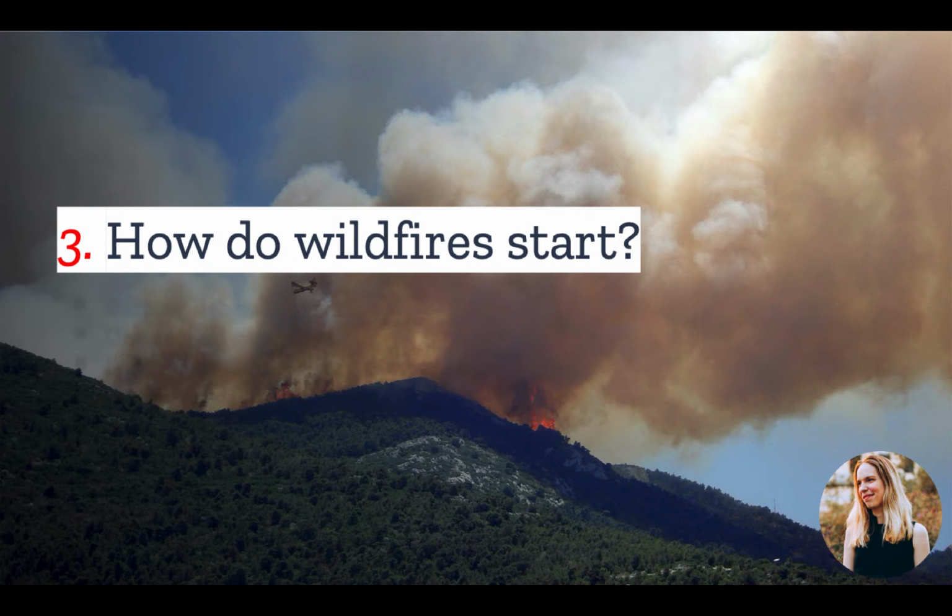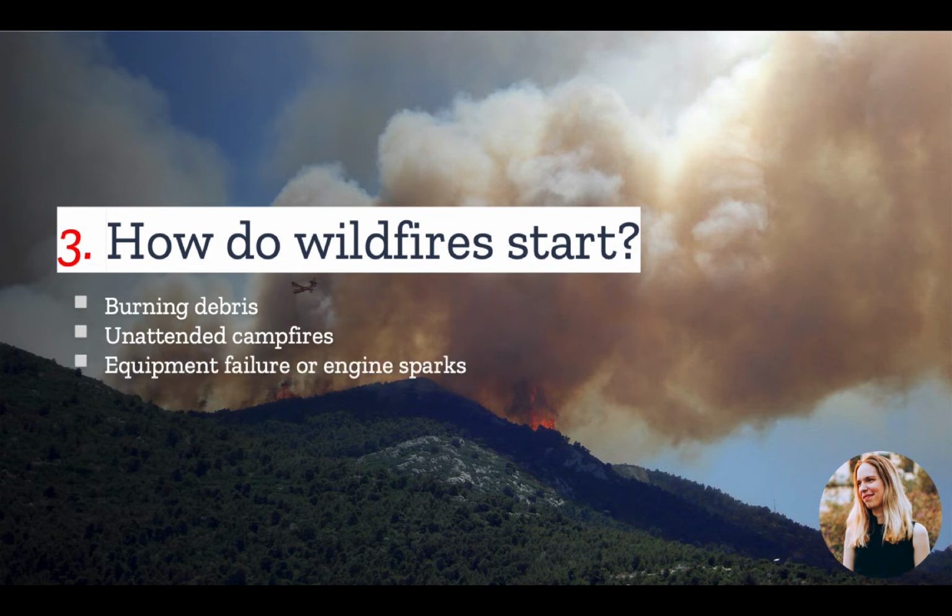Number 3. How do wildfires start? There are numerous ways that a wildfire can begin. Here are the most common: burning debris, unattended campfires, equipment failure or engine sparks, cigarettes, fireworks, arson, and lightning strikes.